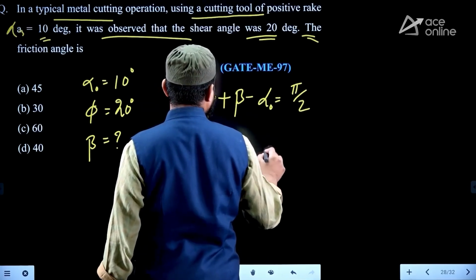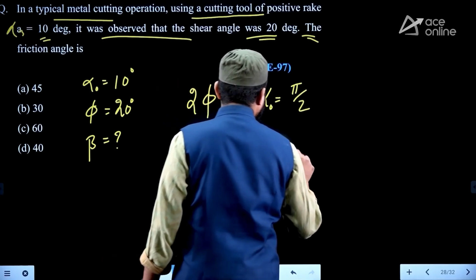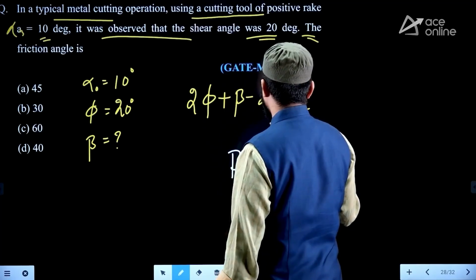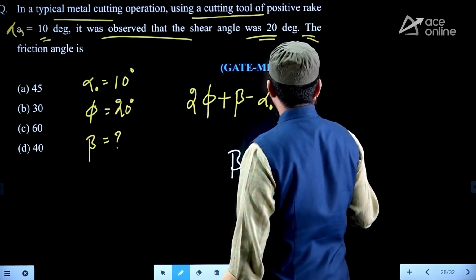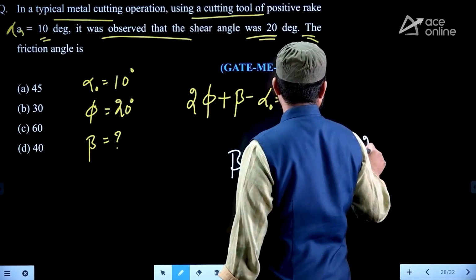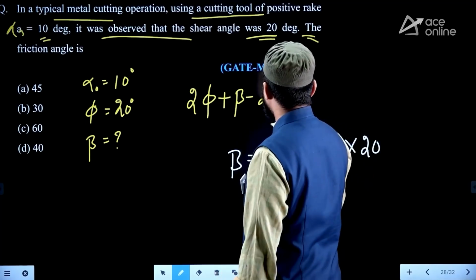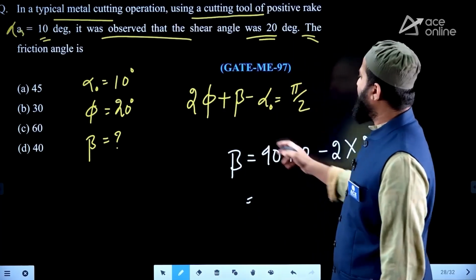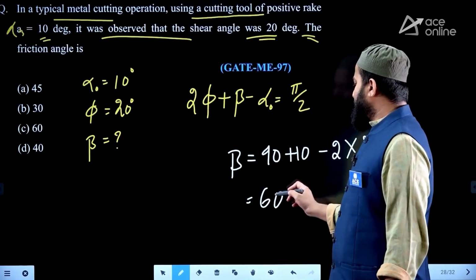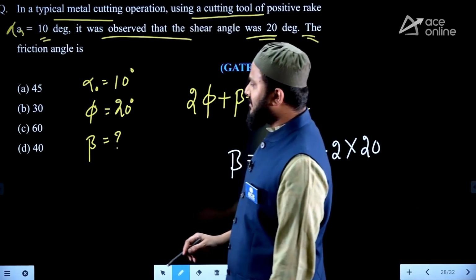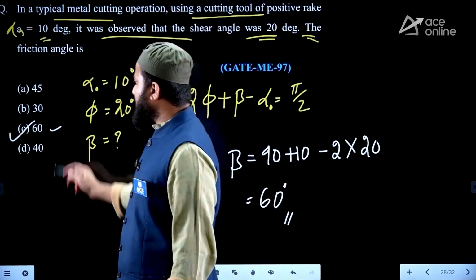Beta is equal to 90 plus alpha, which is 10, minus 2 times phi, which is 20. 90, this 2 phi will be minus sign and alpha will be plus sign. 100 minus 40 will be 60 degree. That is the answer, option C here.